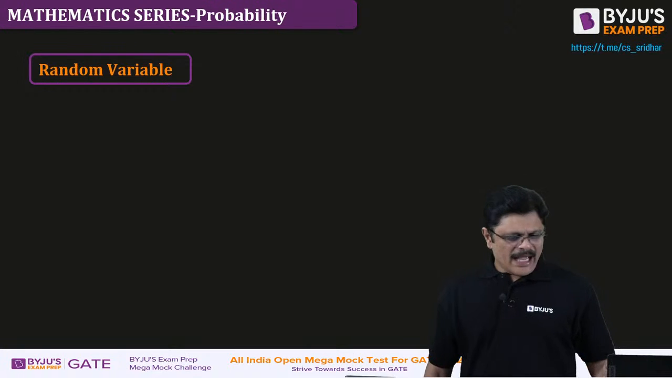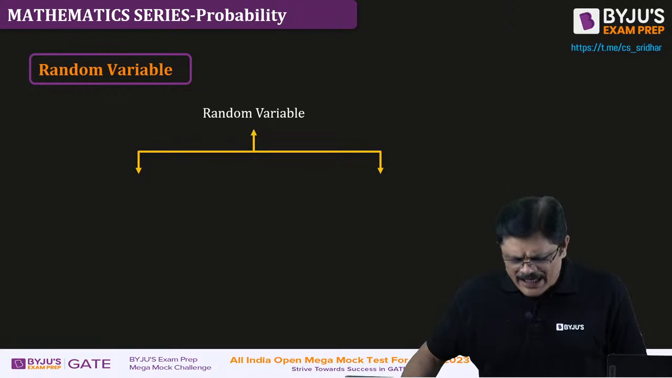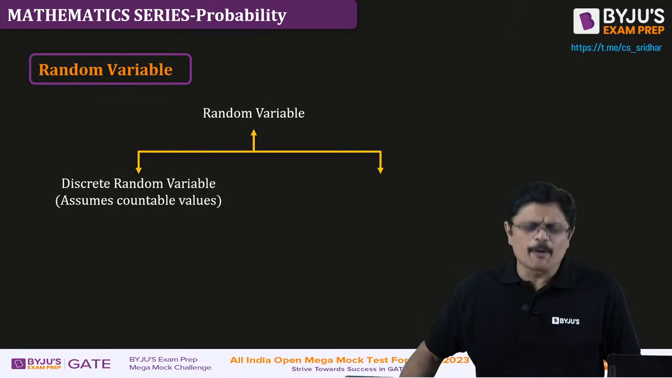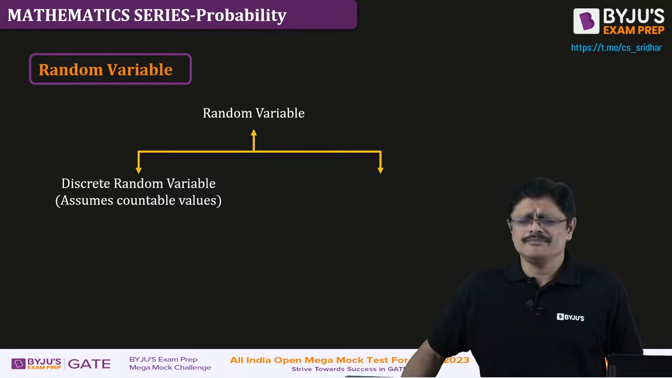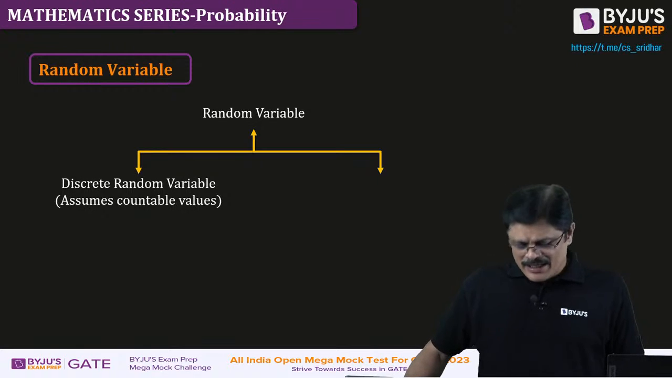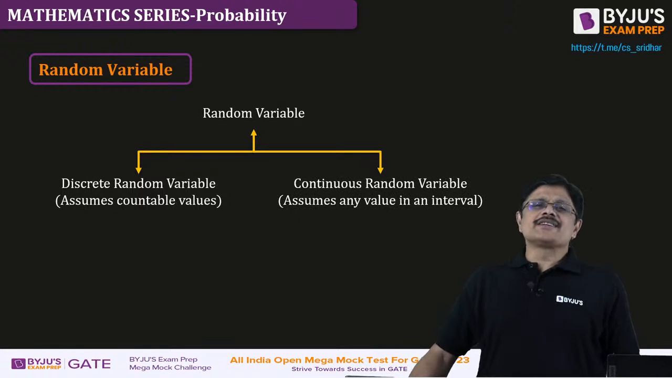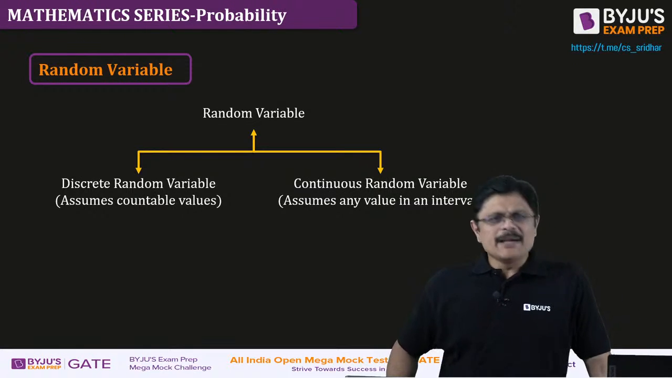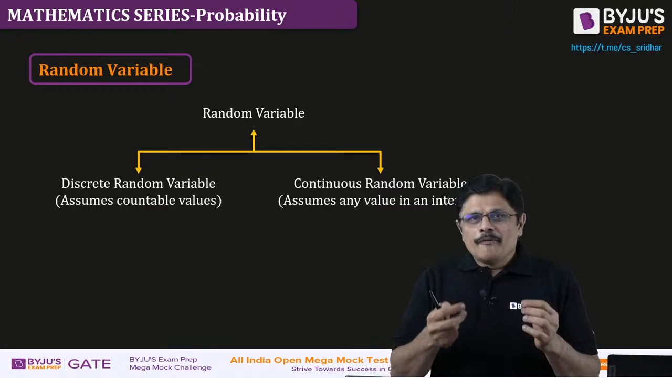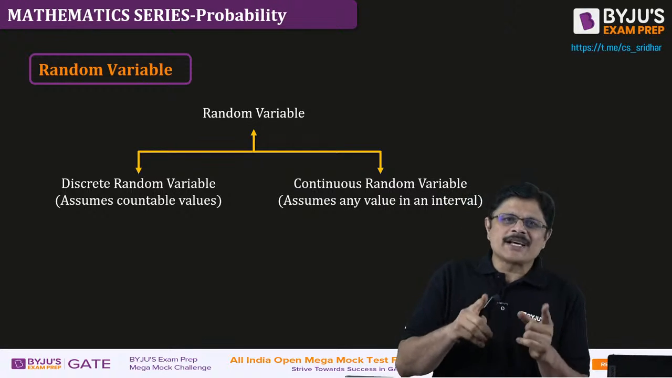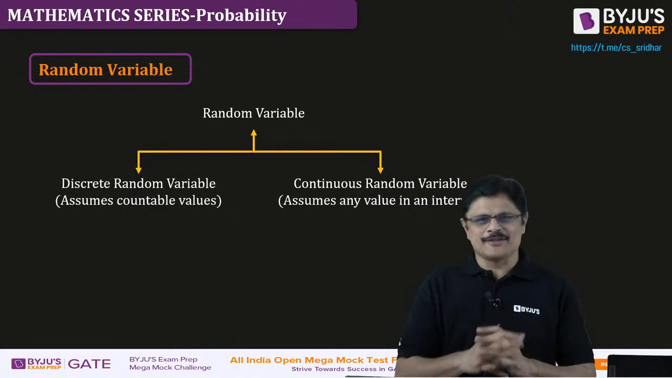Now, as we understood, random variables can be categorized into two parts. Random variables can be classified into two types. One is called a discrete random variable and the other is called a continuous random variable. See my difference: when you toss a coin, the outcomes are head and tail, discrete values.